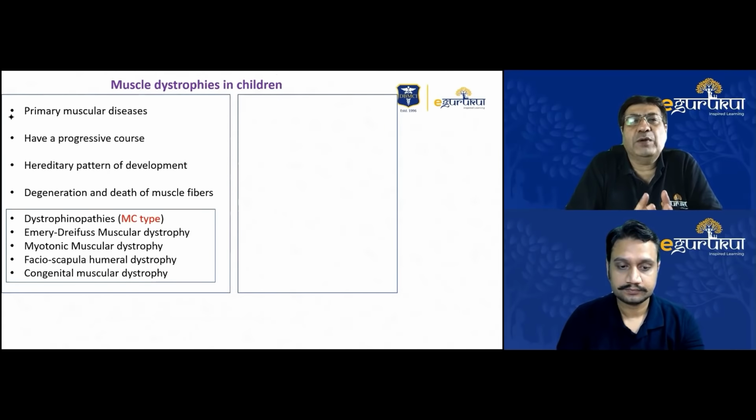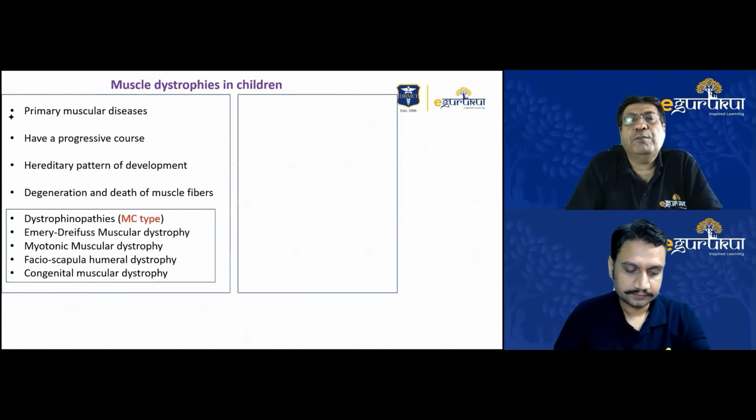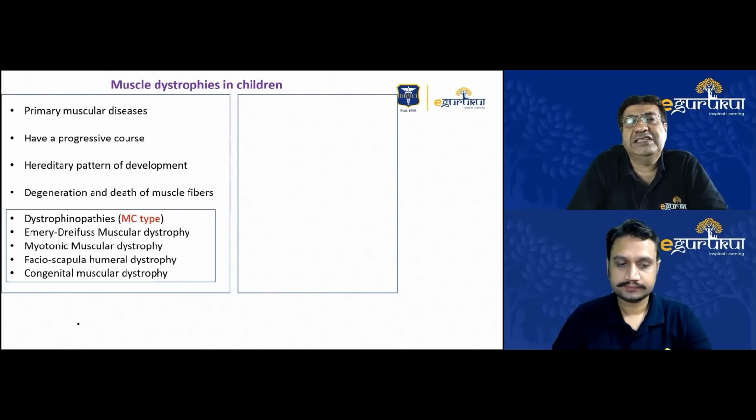In contrast, one of the classical features of muscle dystrophies is that they are progressive in nature and they are primary muscular disorders. So they're not secondary to any problem. They are primary muscle disorders and have a progressive course. That's one of the major features. Although many of the congenital muscle dystrophies that we see are either very slowly progressive or actually non-progressive, most other muscle dystrophies, facioscapulohumeral dystrophies, DMDs, they all are progressive muscle diseases.